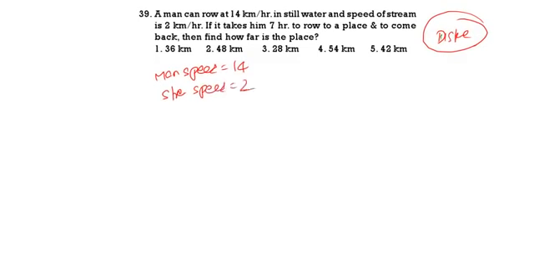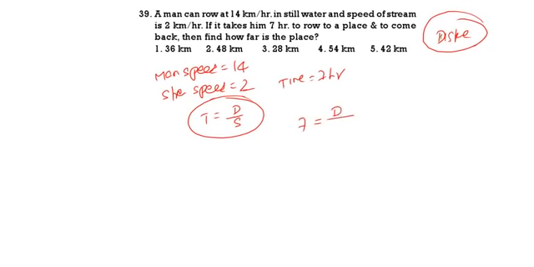Now, what is the total time taken? 7 hours. Total time taken is 7 hours. Now, time is equal to distance by speed. This formula you should apply. Time is equal to distance by speed. So, 7 is equal to distance, we don't know, D.